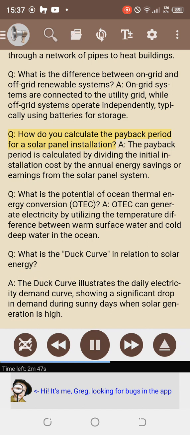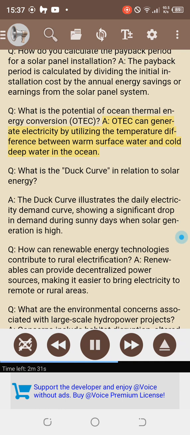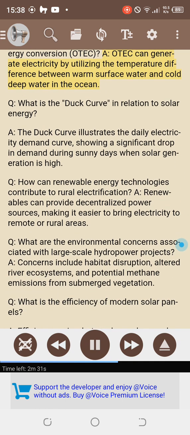Q. How do you calculate the payback period for a solar panel installation? The payback period is calculated by dividing the initial installation cost by the annual energy savings or earnings from the solar panel system. Q. What is the potential of ocean thermal energy conversion, OTEC? OTEC can generate electricity by utilizing the temperature difference between warm surface water and cold deep water in the ocean.